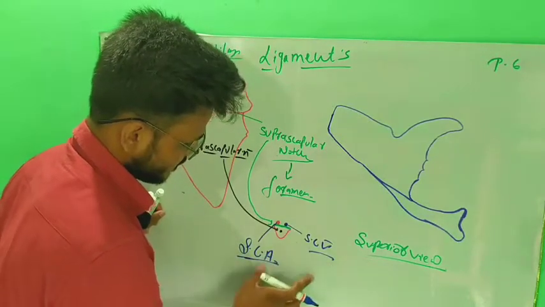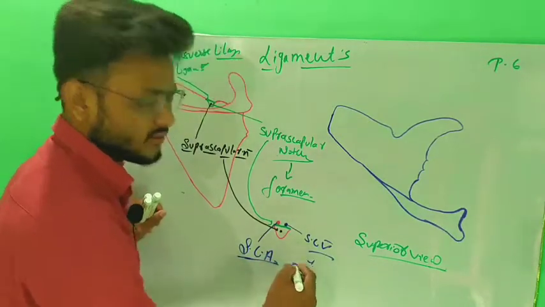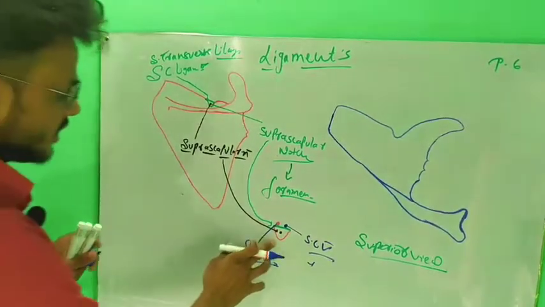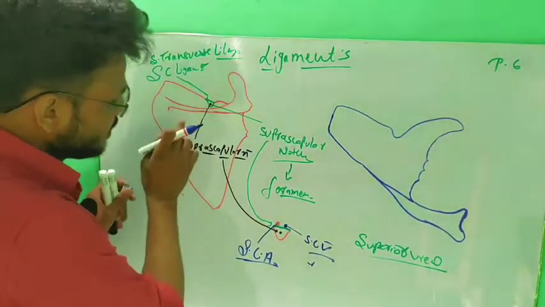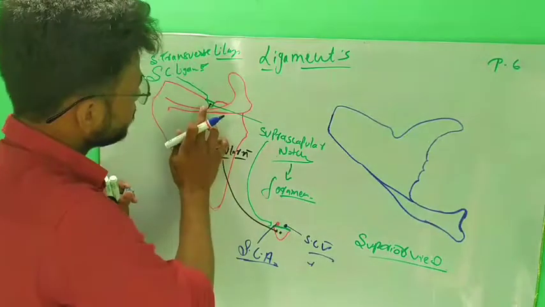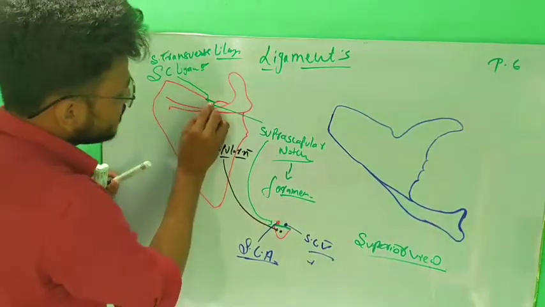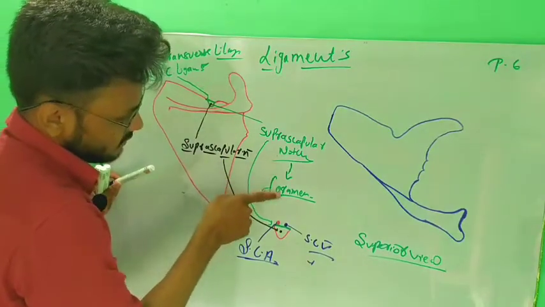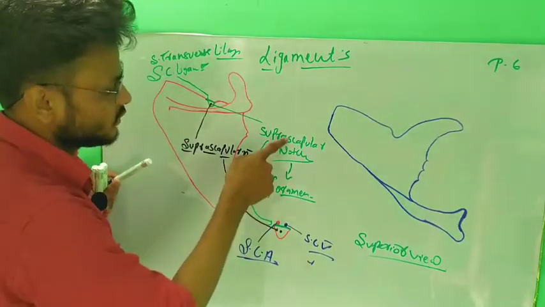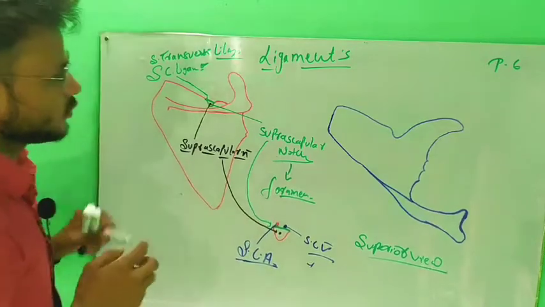These are the structures passing through the suprascapular foramen or suprascapular notch. After the attachment of the ligament, this notch is converted into a foramen, called the suprascapular foramen.